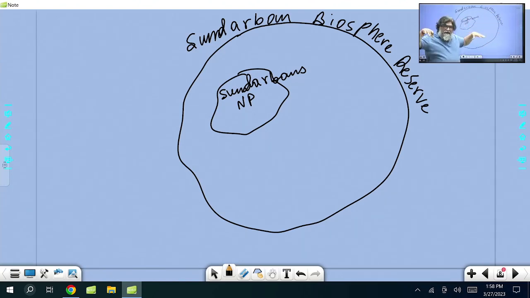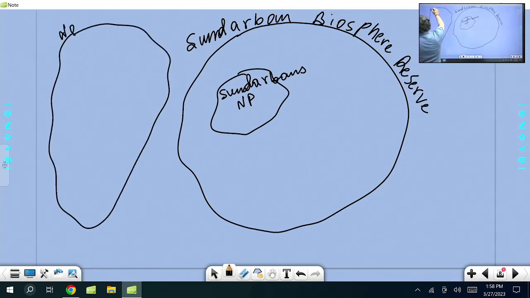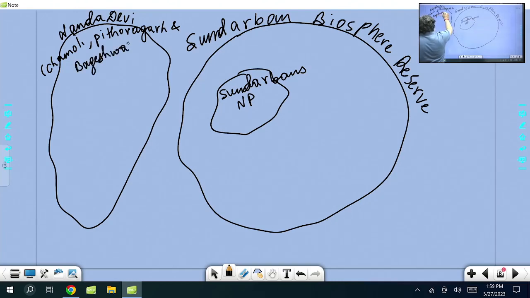Same way, when we say Nanda Devi Biosphere Reserve, that comprises three districts of Uttarakhand: Chamoli, Pithoragarh, and Bageshwar.